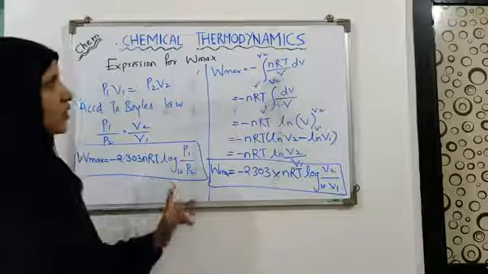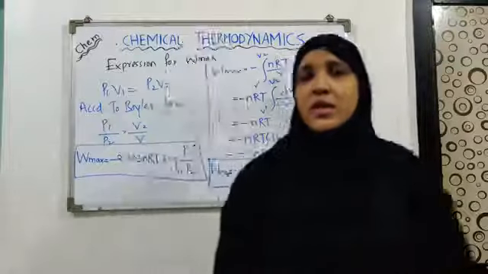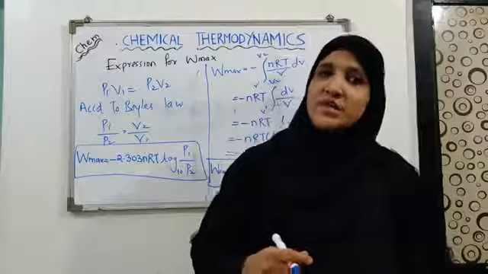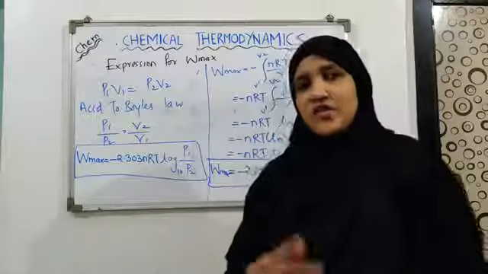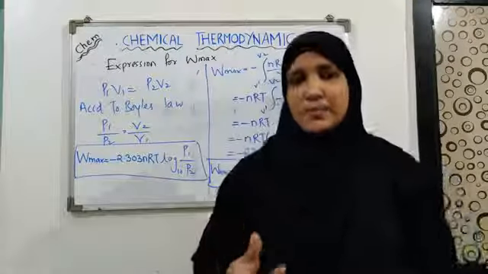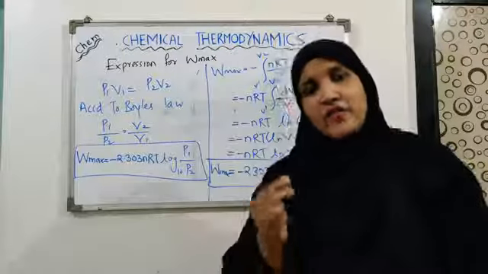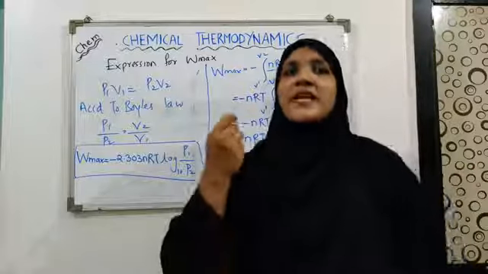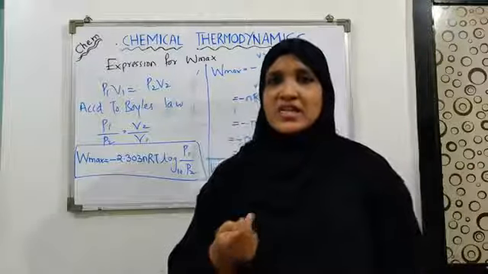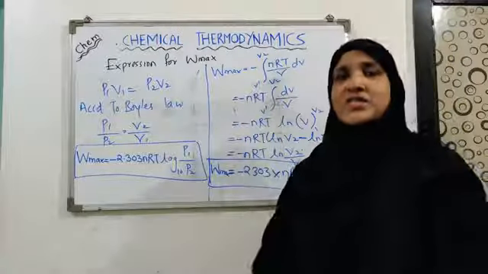I hope you all have understood what W max is. W max is the work obtained in an isothermal reversible process. For finding it out, you have to make certain assumptions which I have explained, and then you first find the work for a small change in volume of the system and then integrate that small change to find the W max. I hope you have understood till here.